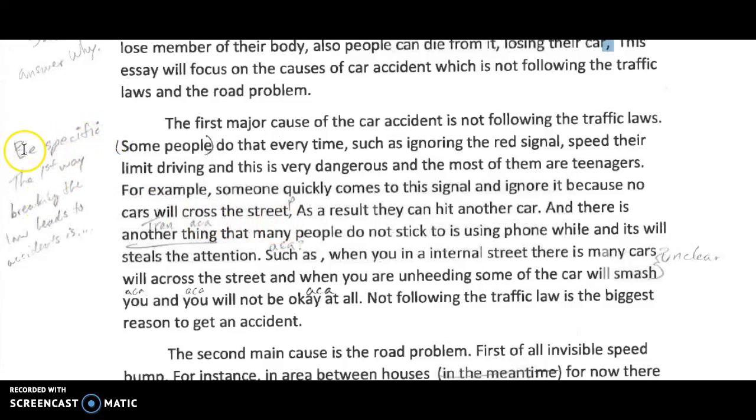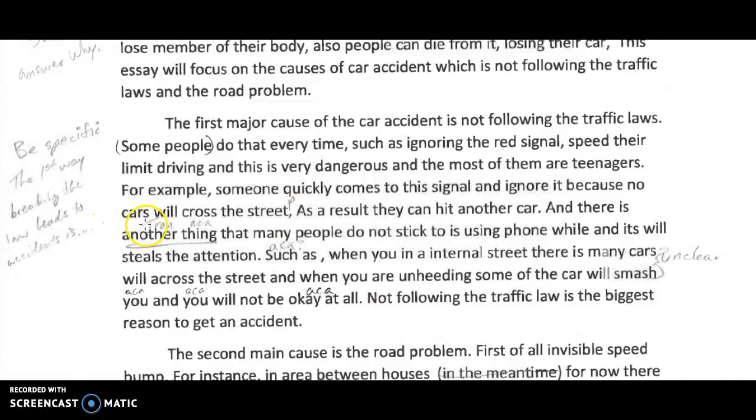Here in the body paragraph, be specific, just like we talked about in class. After you give your topic sentence, say something like, the first reason why not following the law can lead to car accidents is blank. Make your point. Give support. Point, support, point, support, point, support, concluding sentence. You have to follow that format.